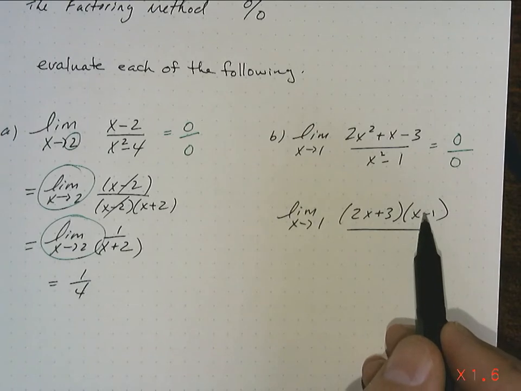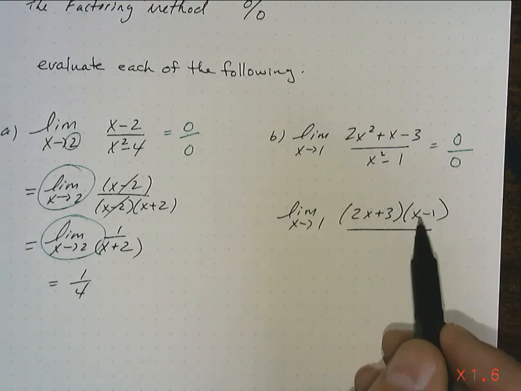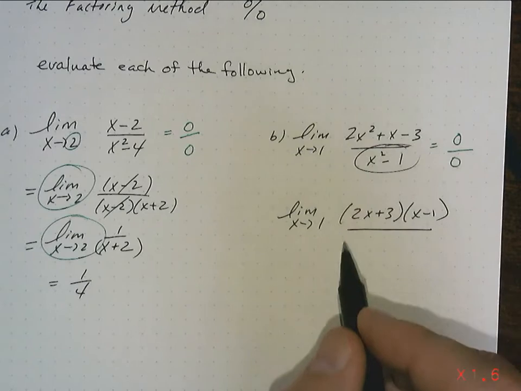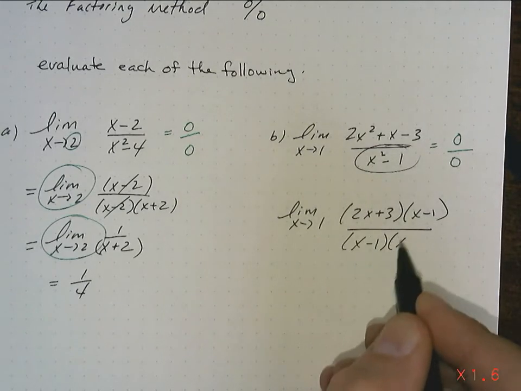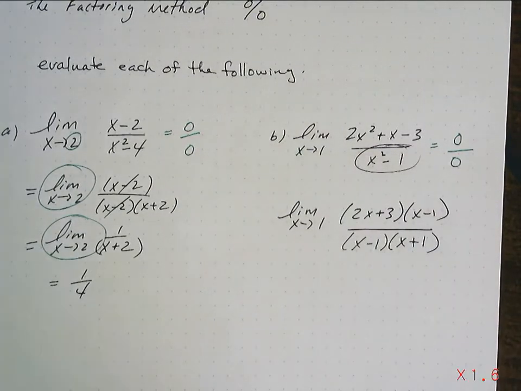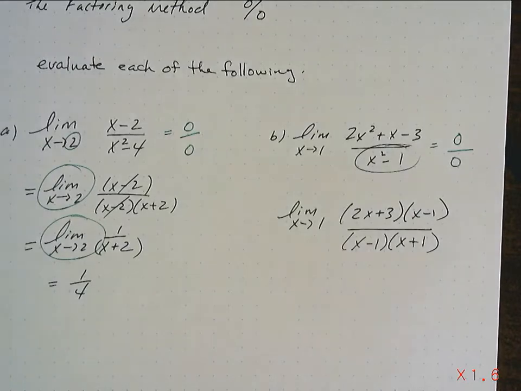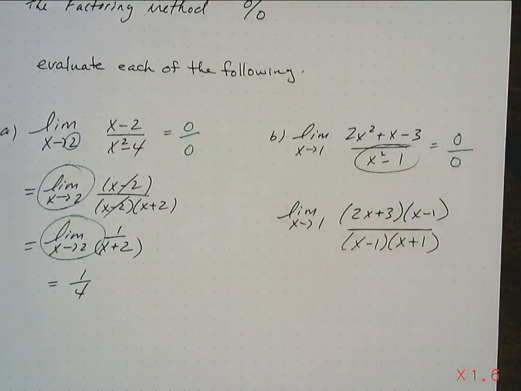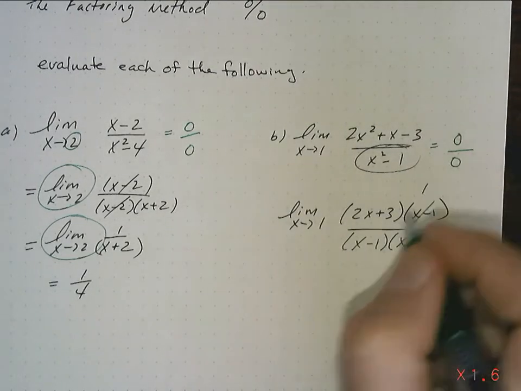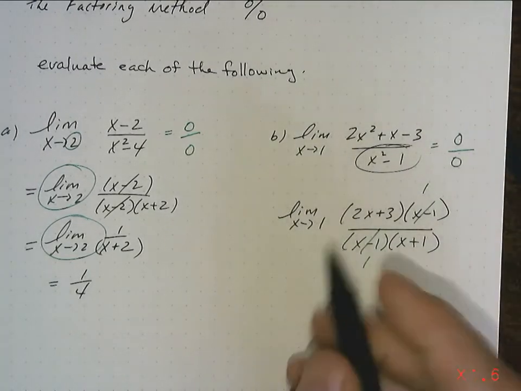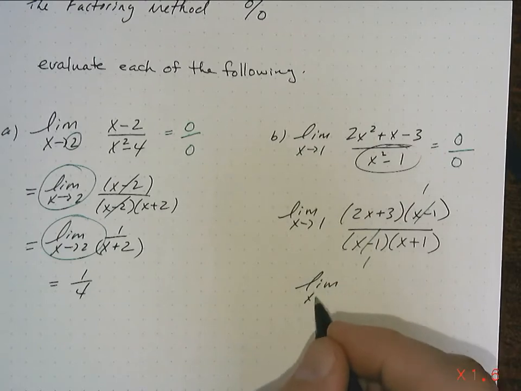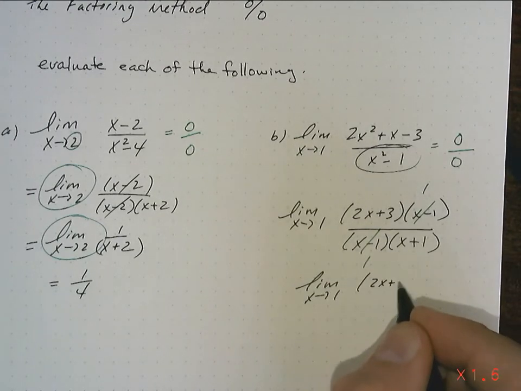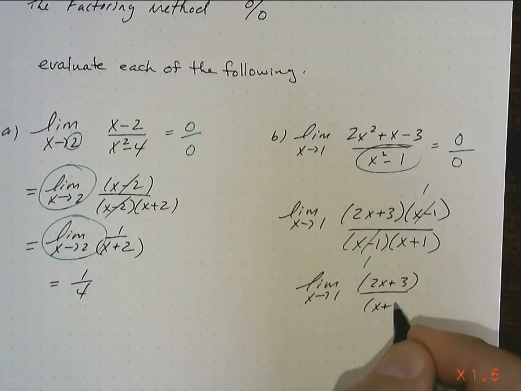So I'd really like to get a zero term on top that's the same as that in the bottom. So it's a difference of squares. Notice there's method to my logic. I'm not just randomly factoring. I know what I need to find. I need another one of these down here. So I'm going to get that by using a difference of squares. That's going to leave me with 2x plus 3 over x plus 1.